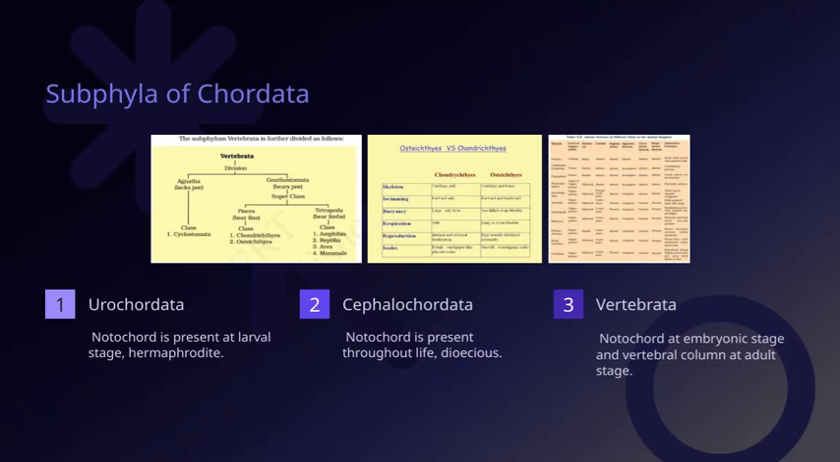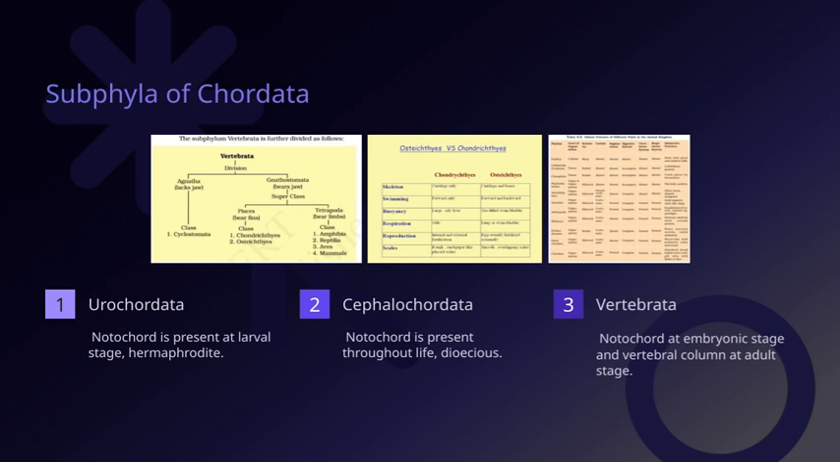Let's take a closer look at the notochord at different stages and how it relates to the vertebral column in adulthood. In vertebrates, the notochord is a key feature during embryonic development, providing structural support and signaling cues. Interestingly, in some groups like Vertebrata, the notochord persists throughout life, although it often becomes replaced by the vertebral column as the organism matures.